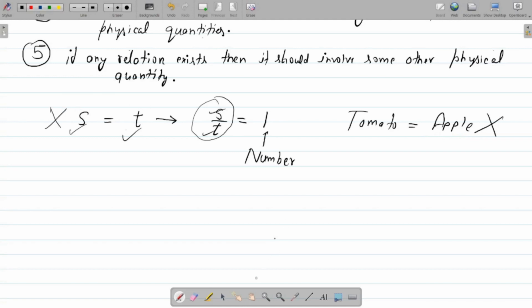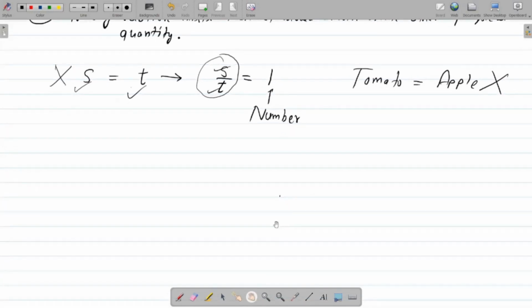Now what I'm going to do next is take the same equation again, s equal to t, but here t is an unknown entity, and I don't know what it is, so let me put it as x. Again, if I rearrange this, I can say x equal to s upon t, right?